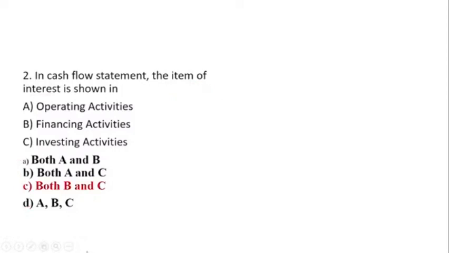So here is option number B and C. Because the item interest is just talking about the interest, it does not mention whether the interest is being paid or received. So it does not come under your operating activity.